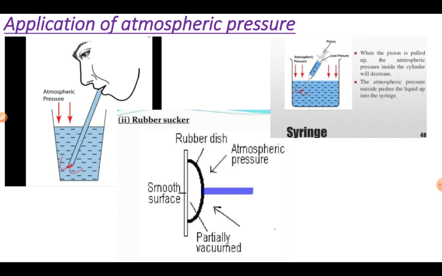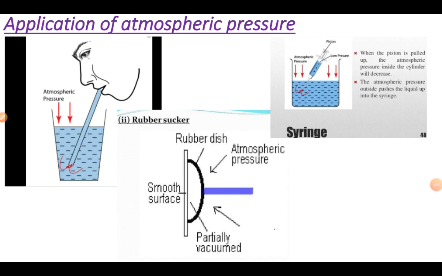So liquid starts to flow from high pressure to low pressure, and in the straw the liquid easily climbs and comes into our mouth. Also in a syringe, when we pull it, low pressure is created inside and there is high pressure outside. We know that fluid flows from high pressure to low pressure, so liquid easily climbs in the syringe.